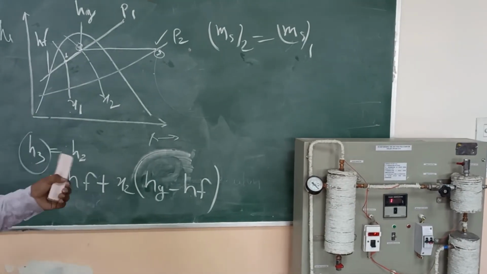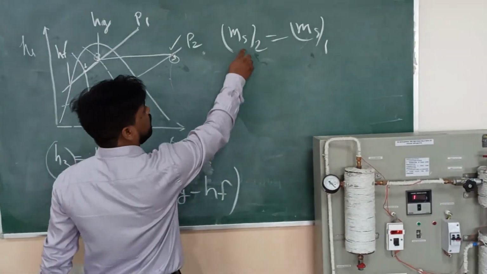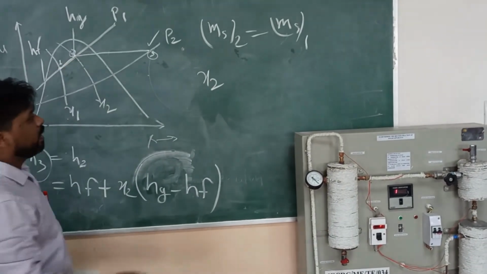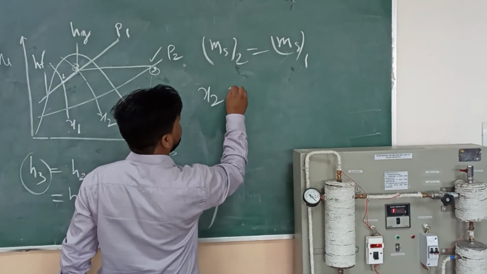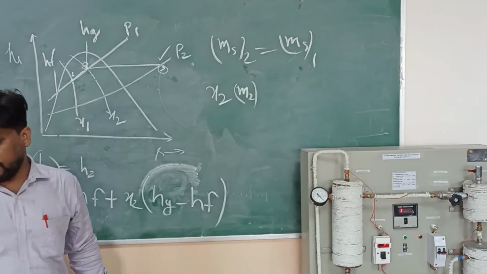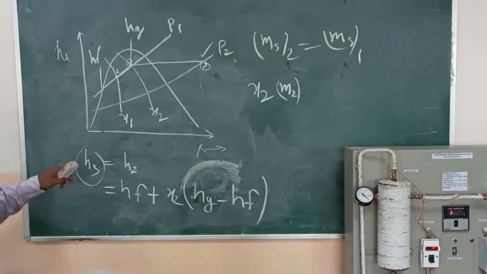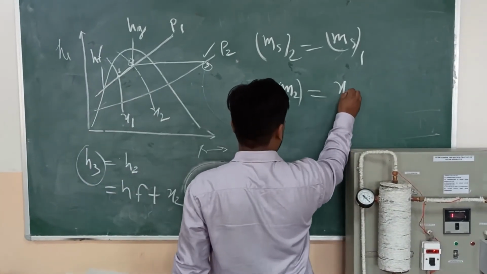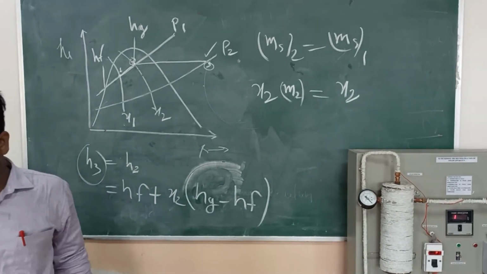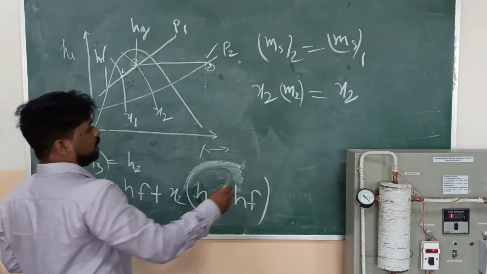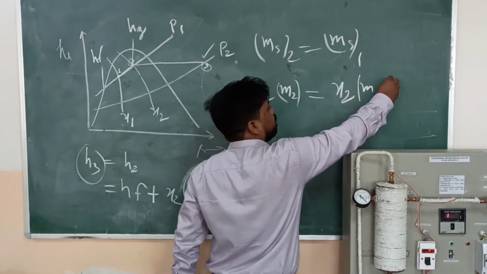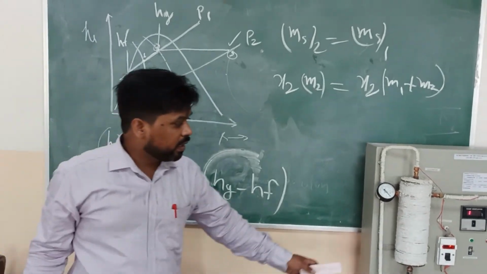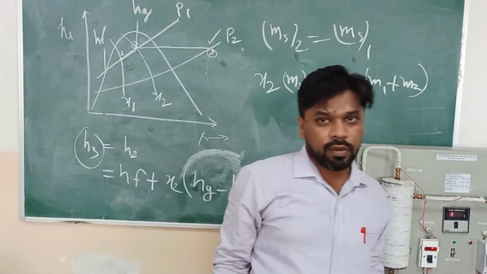Now that both are equal, the mass of steam at point 2 is the dryness fraction of steam at this point multiplied by the mass of steam we get from our apparatus, X2 times M2. And the mass of steam at point 1 is equal to the dryness fraction X1 times the total mass. What is the total mass? M1 plus M2, the mass at the separating unit and the mass at the throttling unit.